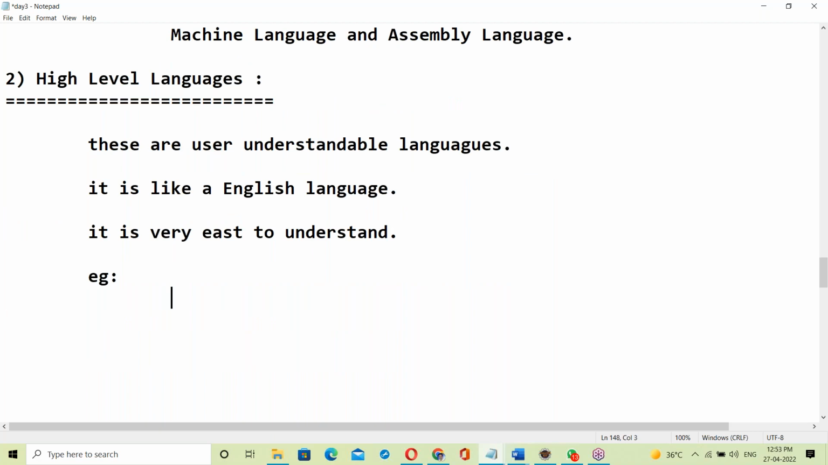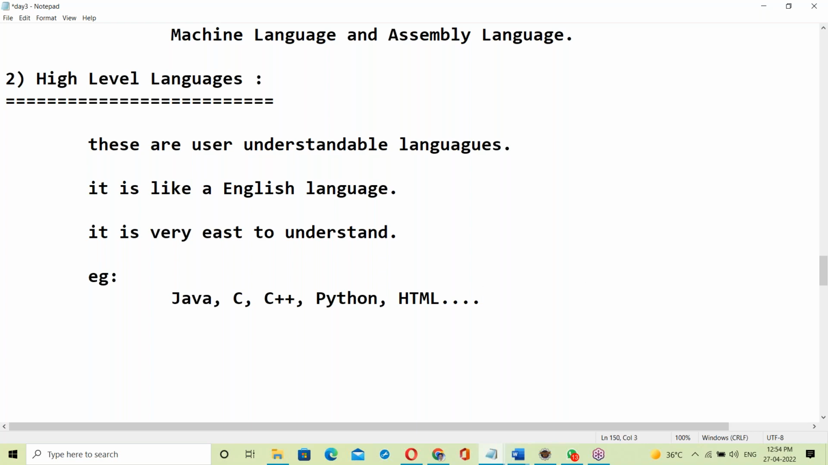For example, Java is a high level language. C is a high level language, C++ is a high level language, Python is a high level language, and HTML, Perl, PHP and many more. All these are high level languages.